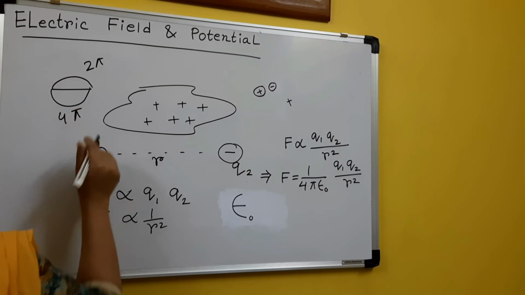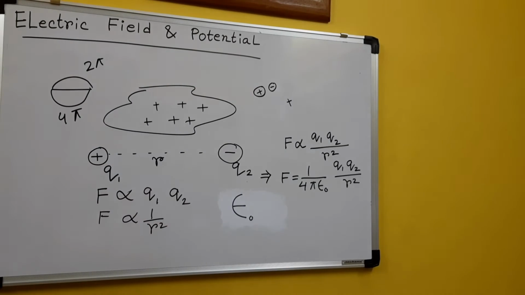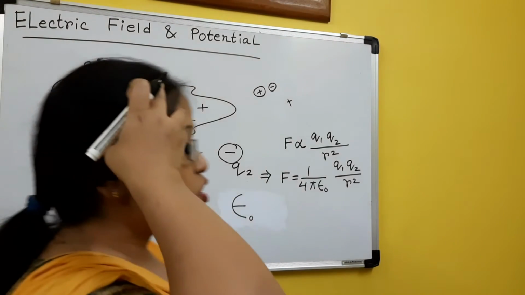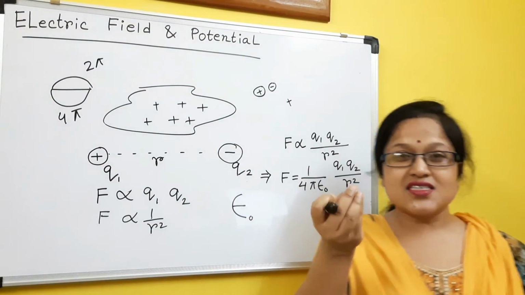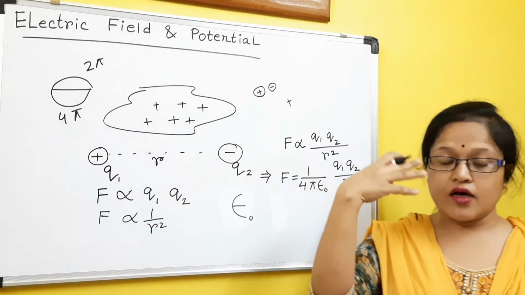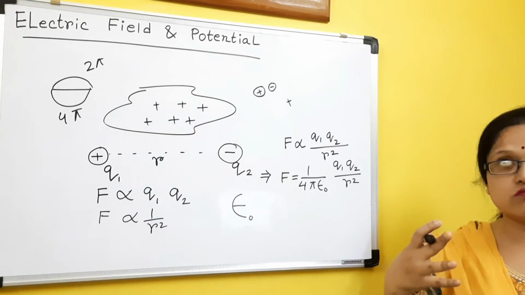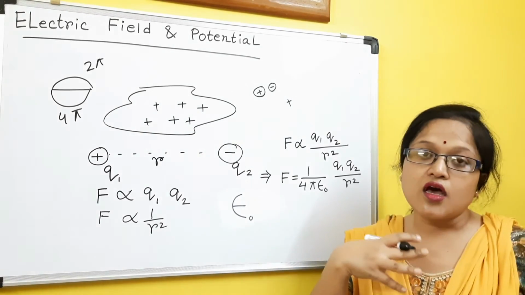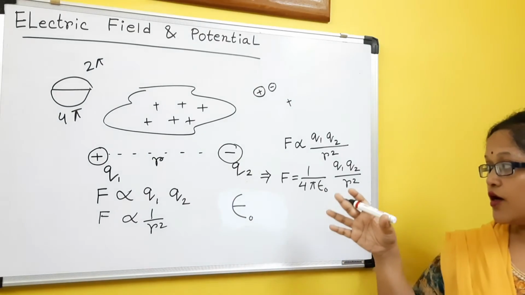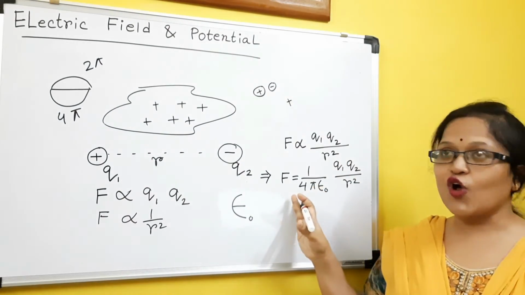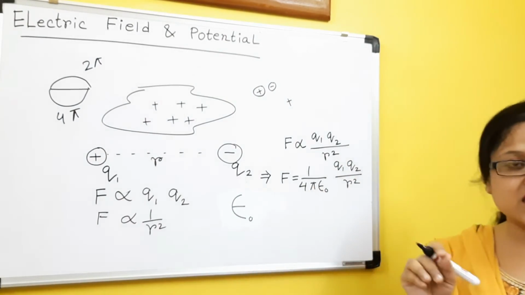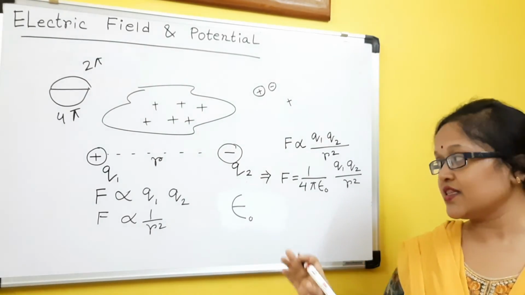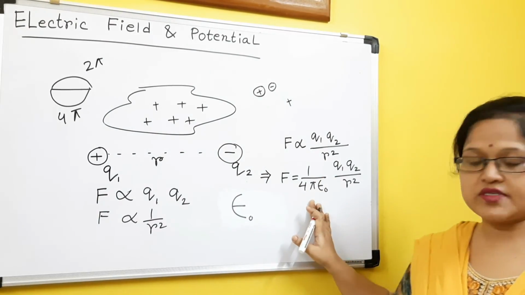So this constant comes from a calculation, and from that calculation they got 4 pi epsilon 0. But I am only giving a simple aspect to let you know how it can be included in the expression. It's not the perfect one, just a rough idea.